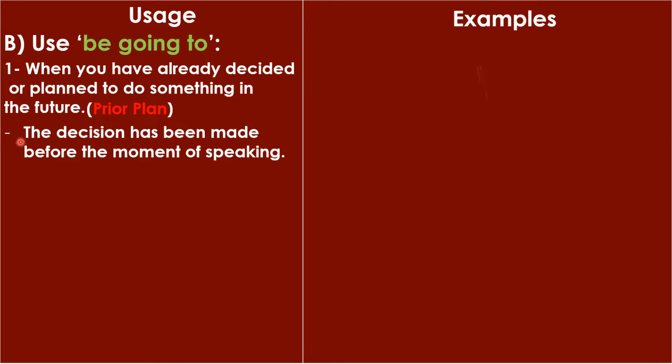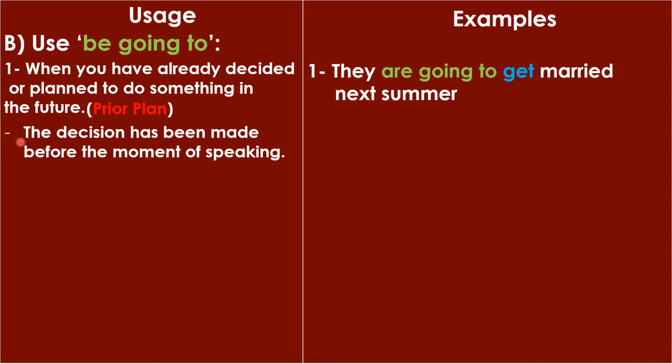Let's have a look at some examples. خلينا كده نشوف بعض الأمثلة. They are going to get married next summer. So this is something planned, okay? Something decided. طبعا أي جوازة بتكون متخطط لها ومحددين الوقت. This is a prior plan. هنا عندي خطة مسبقة. That's why I use be going to. They are going to get married.